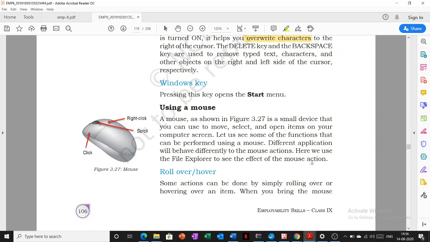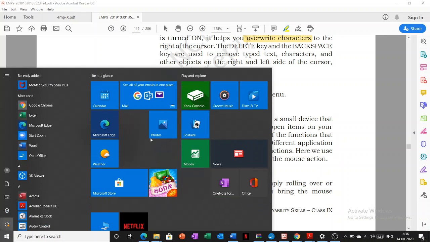Window key, we know by pressing the window key, the start menu appears. Like I am pressing the window key from my keyboard. So here's the start button.